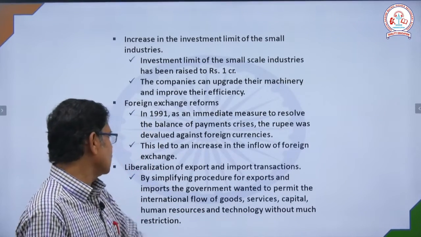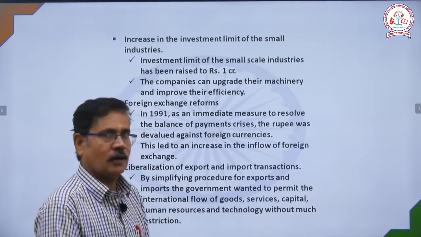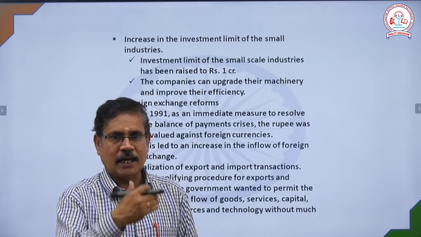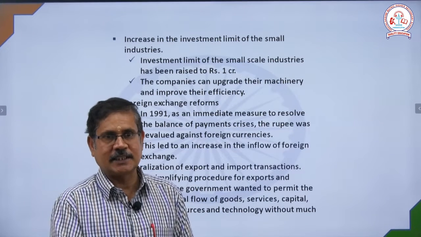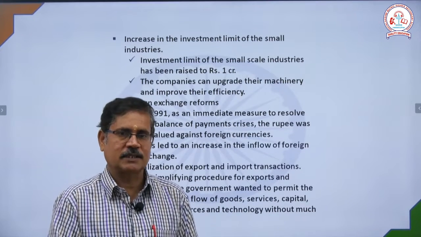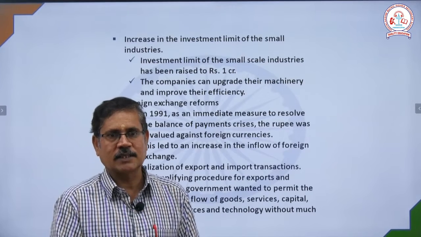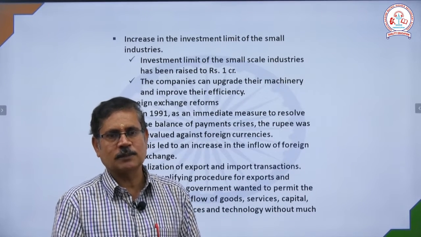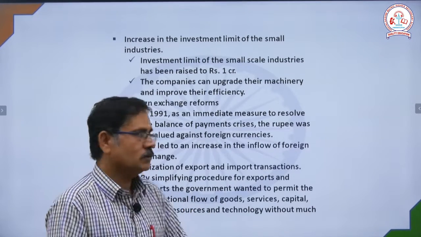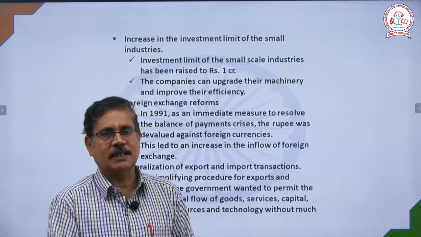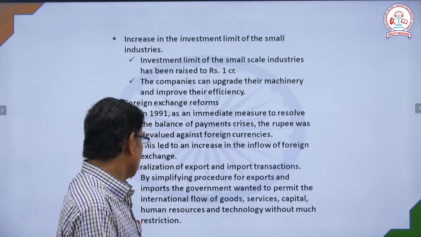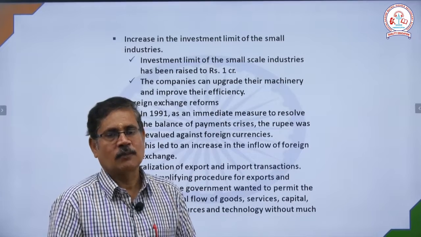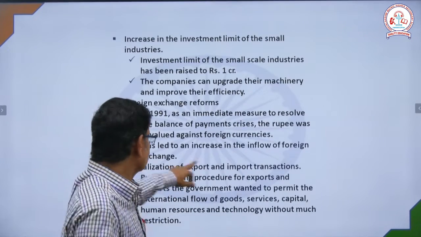So, what is import and export? By simplifying the procedure for export and import for the government. So, what did the government do? They reduced the restrictions, they removed them, so automatically the rules and regulations are very limited. So import and export dealing will move on throughout the international level, and they exchange goods and services without much restriction. That is one more form of liberalization.